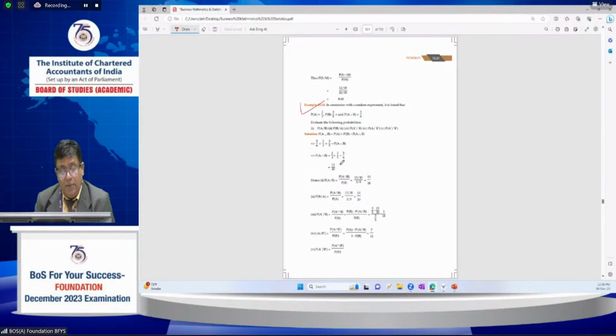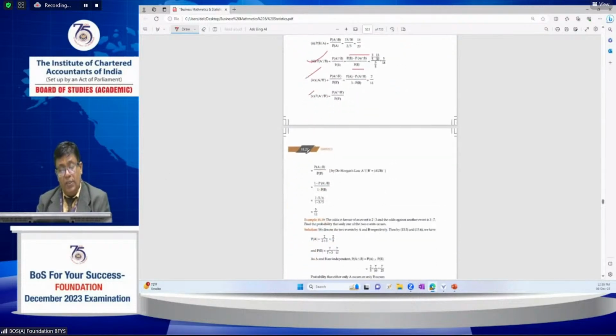Probability of A given B, based on the compound probability, is probability of A intersection B by probability of B. The probability of B given A is probability of A intersection B by probability of A. Probability of A complement given B is probability of A complement intersection B by probability of B. This can be expressed as probability of B minus probability of A intersection B, by probability of B. Recently I had asked these kinds of problems in the MCQ MTP also.